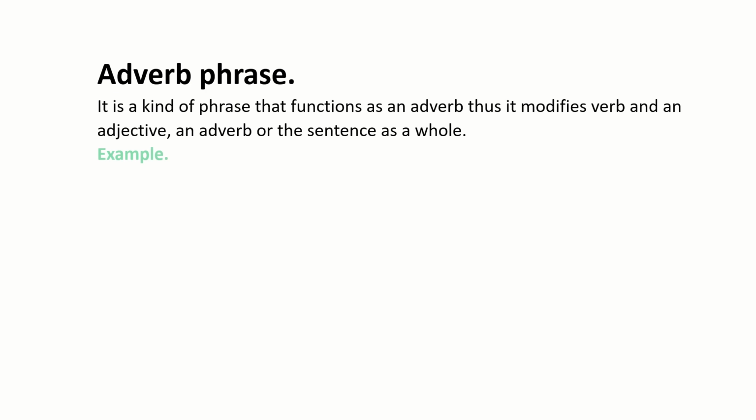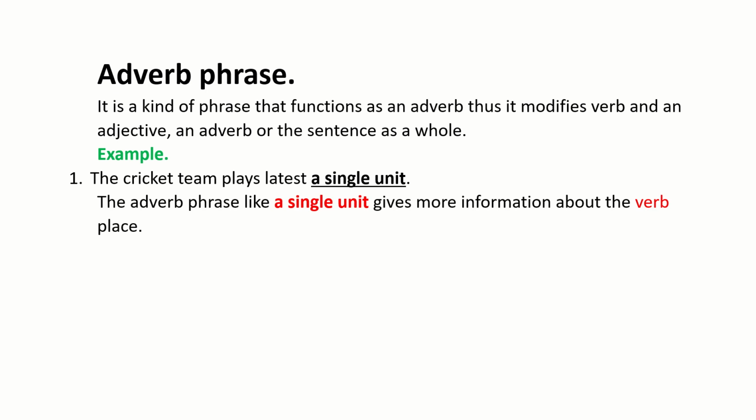Adverb phrase. Okay. The cricket team plays as a single unit. As a single unit is an adverbial phrase that talks about the verb, so that it adds some information to the verb, so that we call it an adverb.